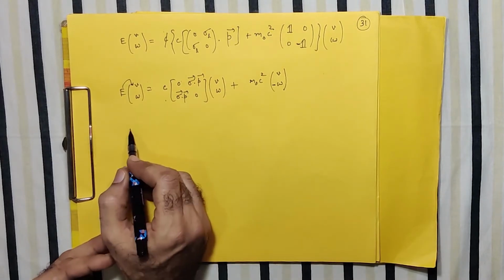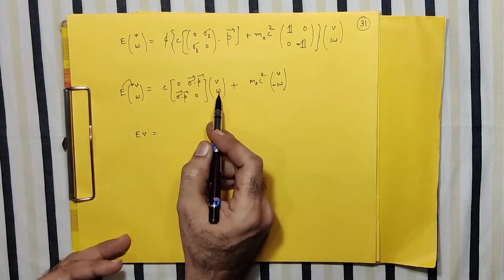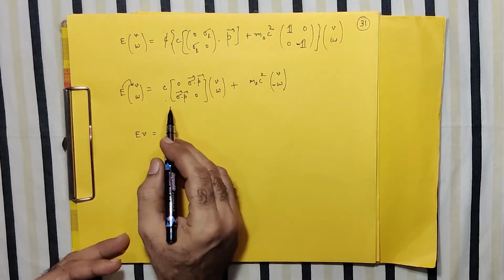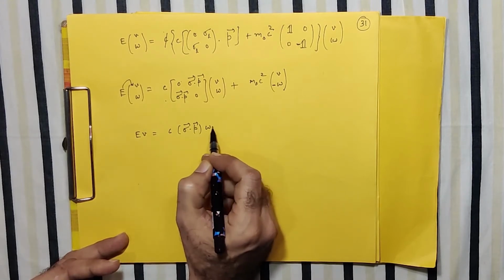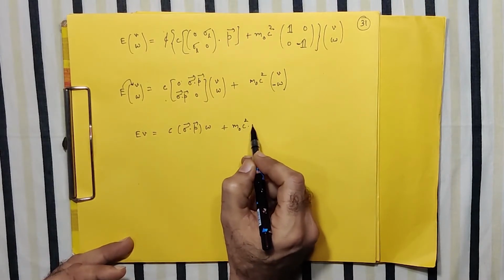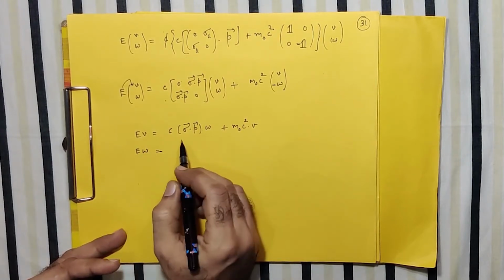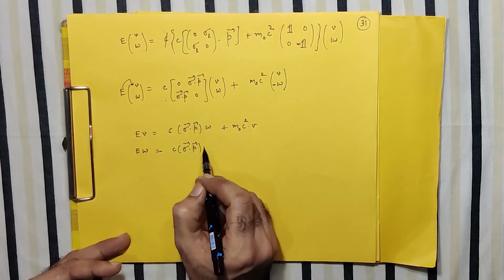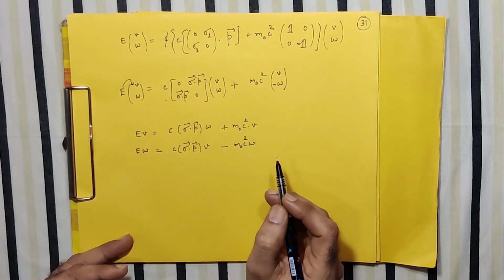Then what we write, the first row, if I compare, then EV is equal to, here also I can do this calculation, 0 into V plus sigma dot P into W. So first element will be something like your c sigma dot P W, correct? And then here it will be your m0 c square V. Whereas if I consider the second row, then it will be EW is equal to this c sigma dot P, now V, and this is your m0 c square W. Right?